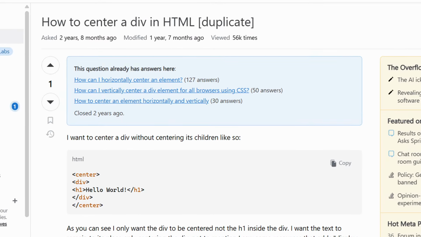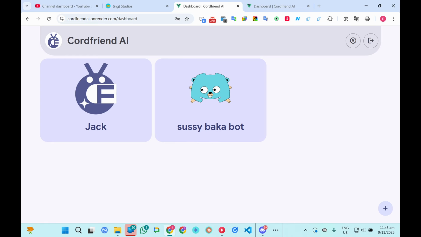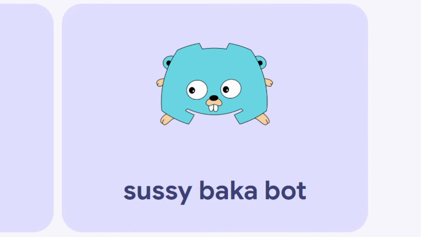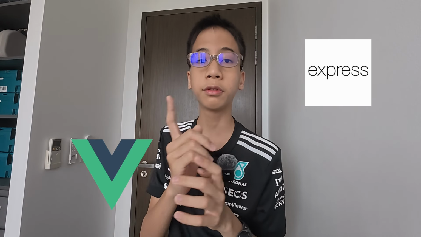Before we build the bot, we need a website for users to create and manage their bots. After a month's worth of hard work, I came up with this clean Material You themed dashboard built with Vue.js. And for those of you nerds out there, I use Vue.js for the front end, Express and Node for the back end, and MongoDB Atlas for the database. You might be wondering, why did I use Mongo? It's because I can't deal with SQL code.